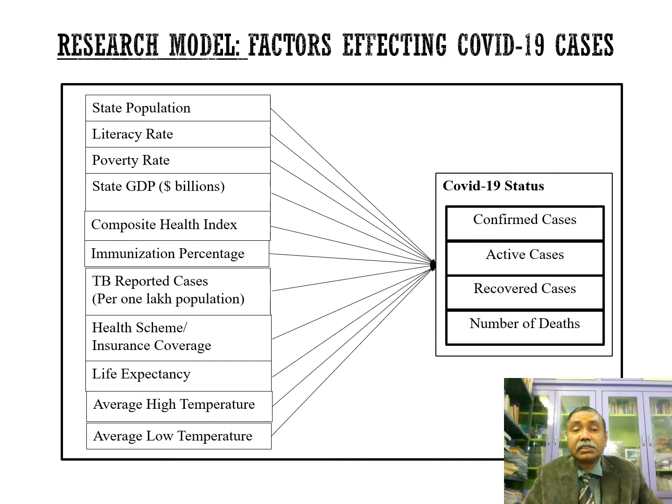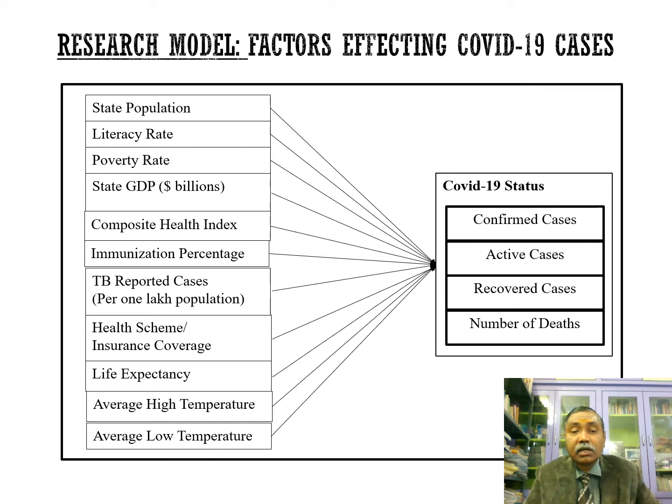Among health factors, I considered the composite health index. This is data collected from 28 states and 8 union territories of India first, because this is coming in public media. Among health factors, I considered the composite health index, immunization percentage, and TB reported cases per 1 lakh population. Next, health scheme or insurance coverage in the state: how much percentage of people are covered by insurance. And life expectancy in the state. So these are the macro health factors I considered.